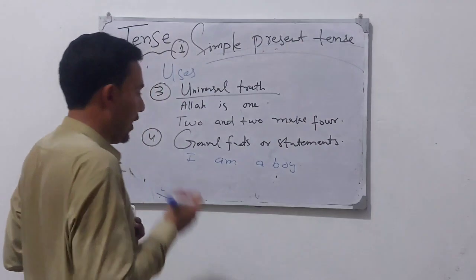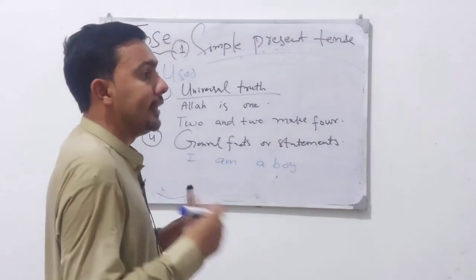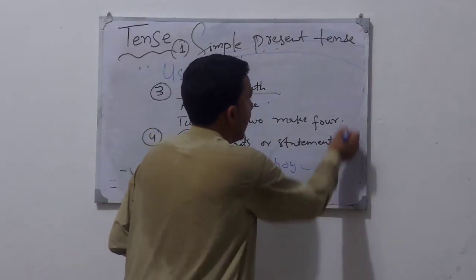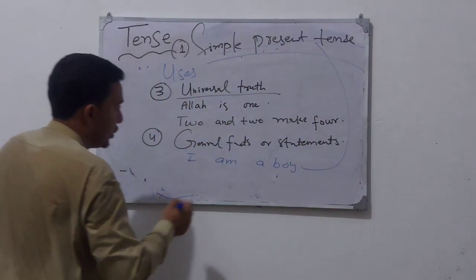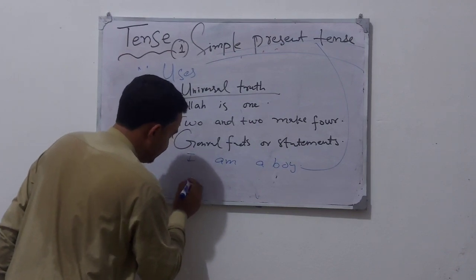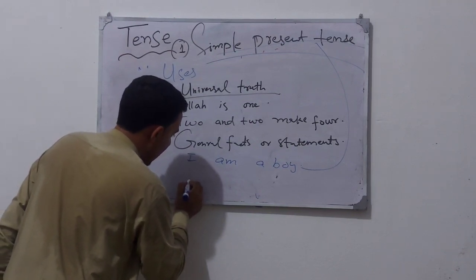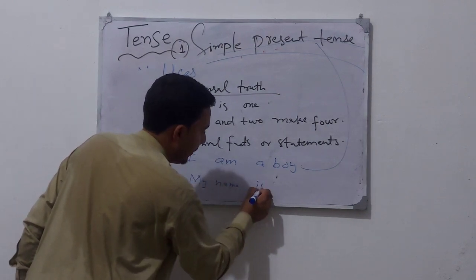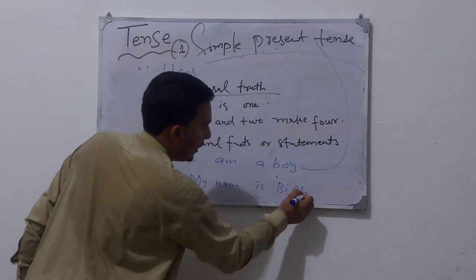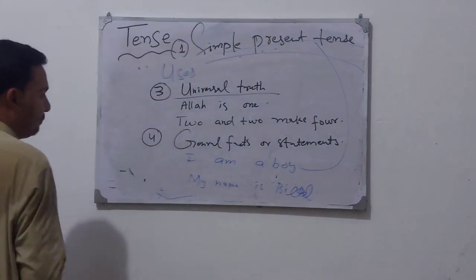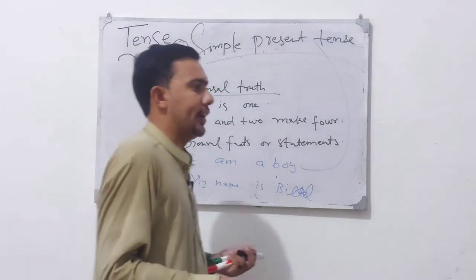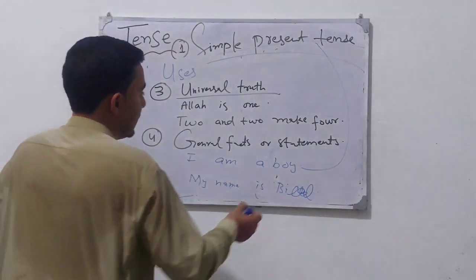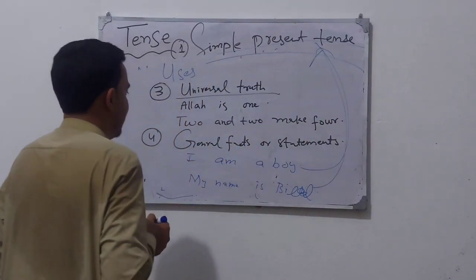Everyone can see me and say that I am a boy. So it is a general fact and will be used in simple present tense. Another one: "My name is Bilal." It is a general statement; everybody knows. So we use simple present tense simply here too.